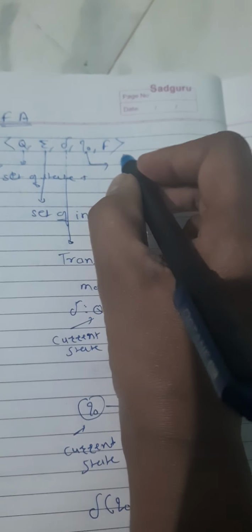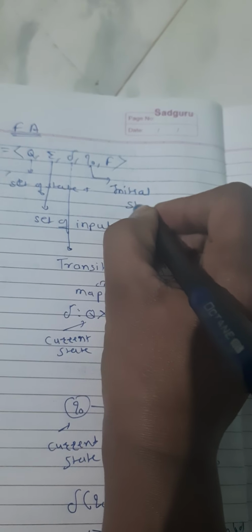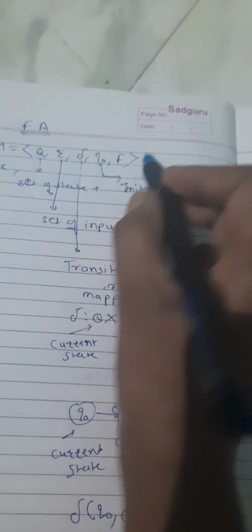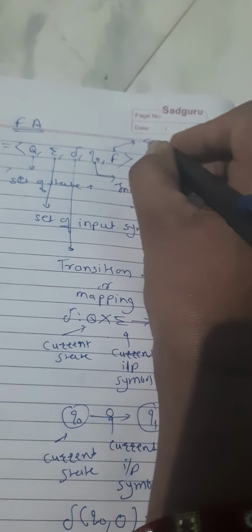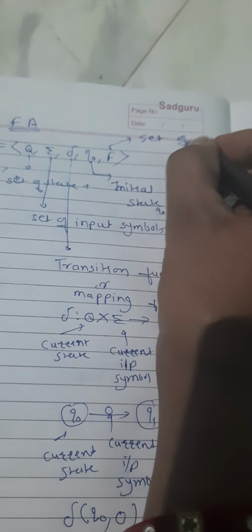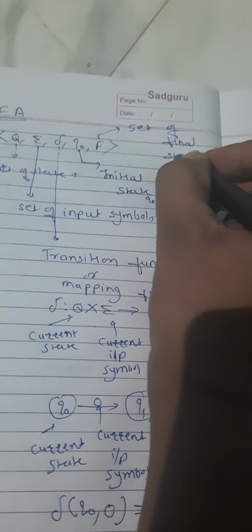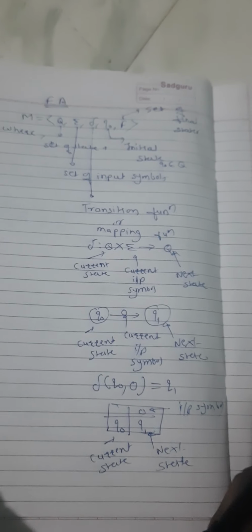Then q0 is the initial state. It always belongs to capital Q. Then F is a set of final or accepting states. So this is the definition of finite automata.